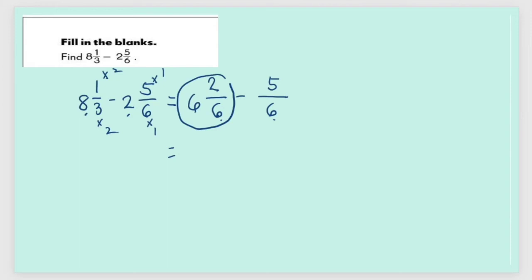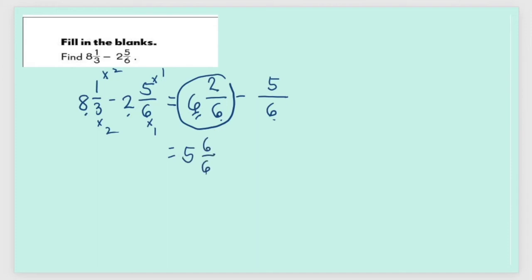So let's do that. How are we going to subtract 5/6 from 6 and 2/6? Let's rename the whole number. 6 can be renamed as 5 and 6 over 6.